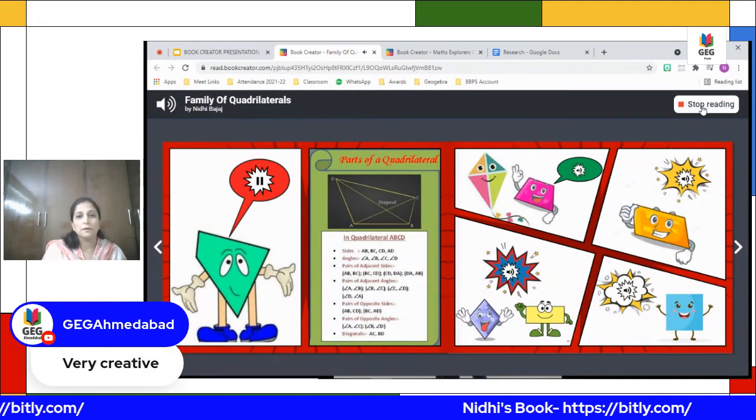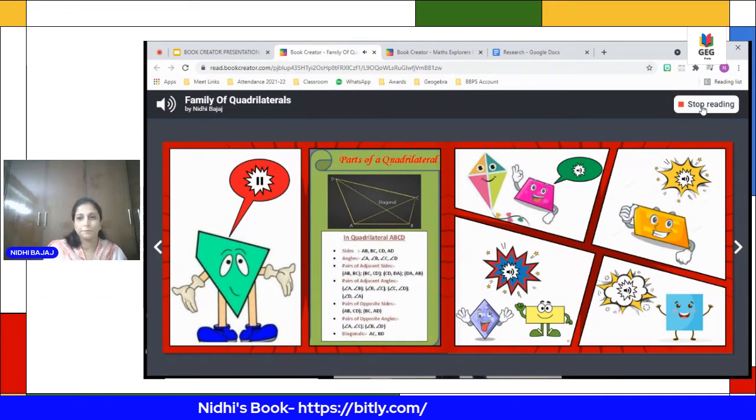Hi, I am a quadrilateral. I am a four-sided polygon.